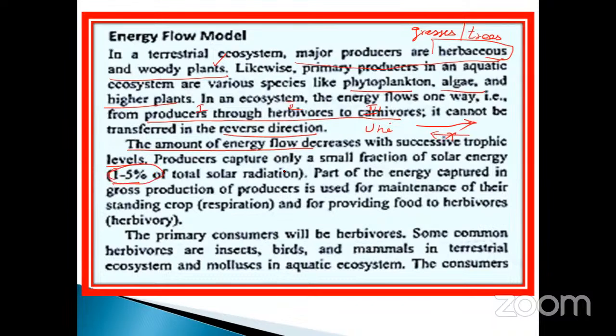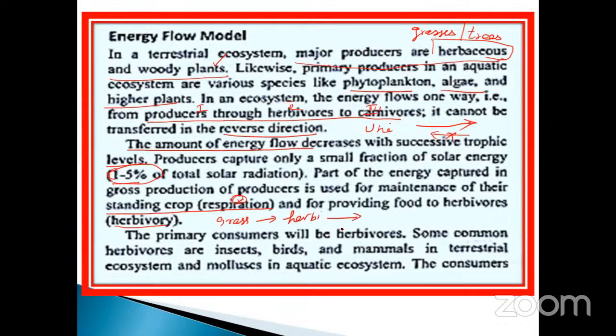Part of the energy captured in the grass production of producers is used for maintenance of their standing crops, as in respiration, and for providing food to herbivores. So this is the first one, the grass, the standing crop, which goes to the herbivores.